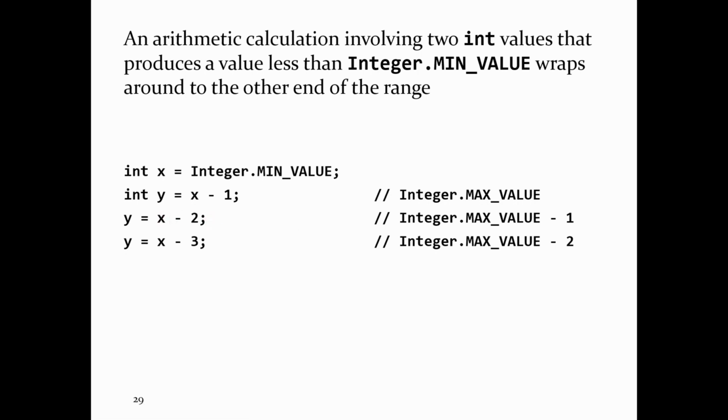So x minus 2, start at integer min value, wrap around to max value, and then subtract 1. So you're at integer max value minus 1. X minus 3, wrap around to integer min value, and then subtract 2.